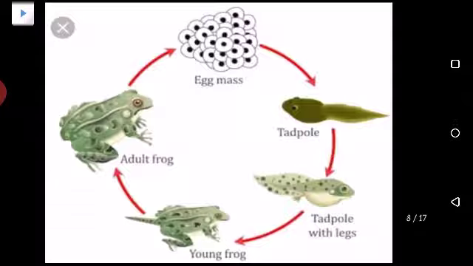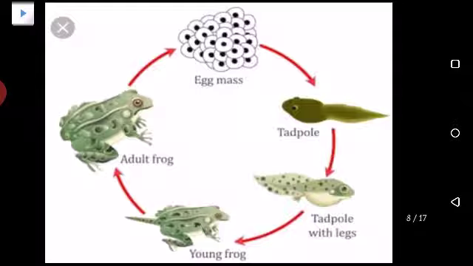In the next process, it changes into a young frog, but you can see that it has grown its limbs and its back legs are all grown, and you can see it also has a tail. Okay, have you seen a frog with a tail? This frog has a tail because it is a young frog. And then when it changes into an adult frog, its tail disappears, and this adult frog again lays eggs, and this cycle continues.